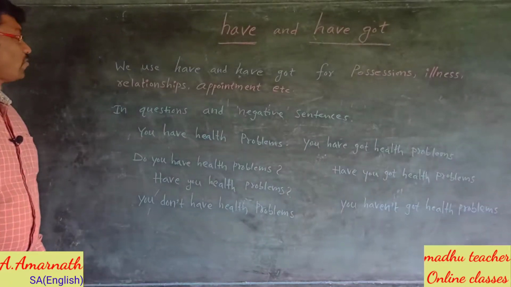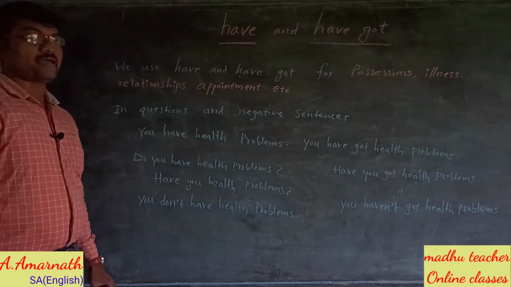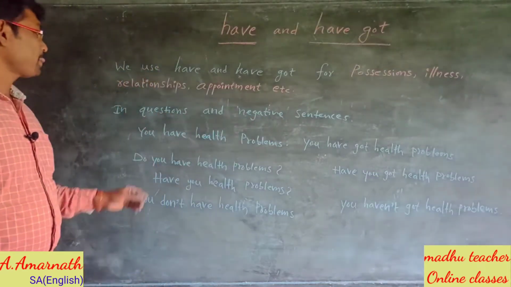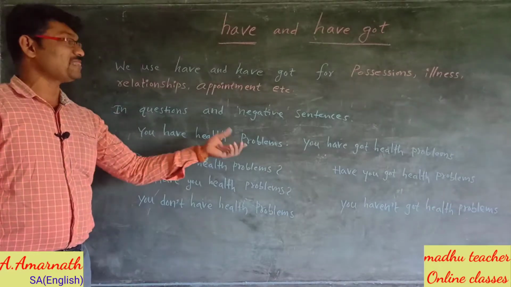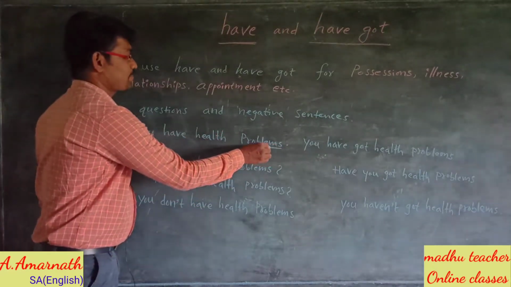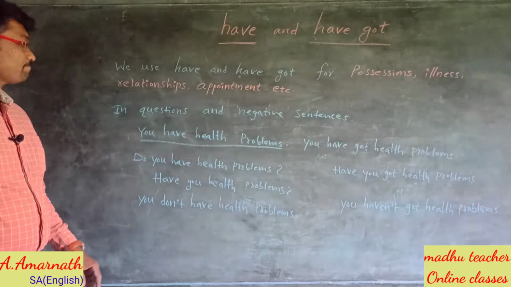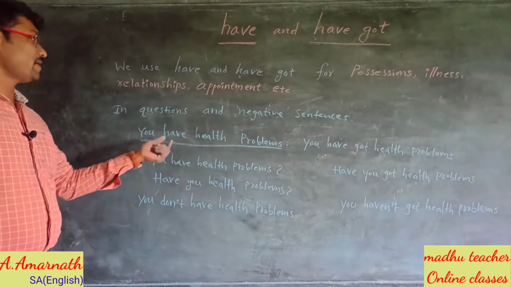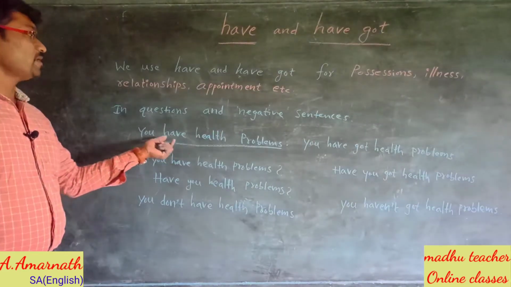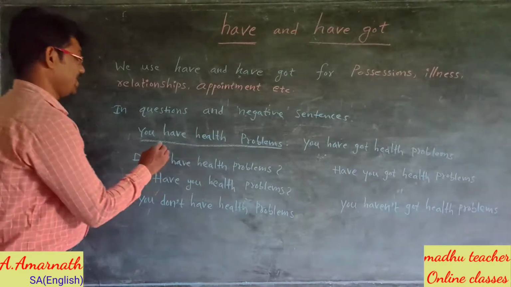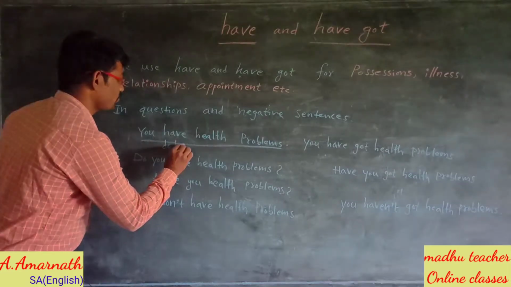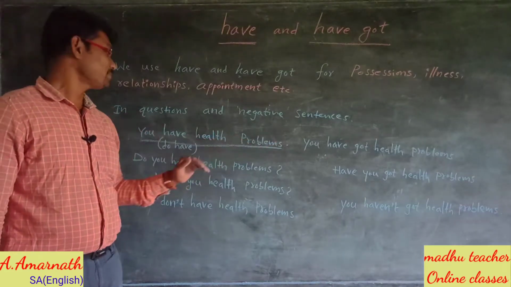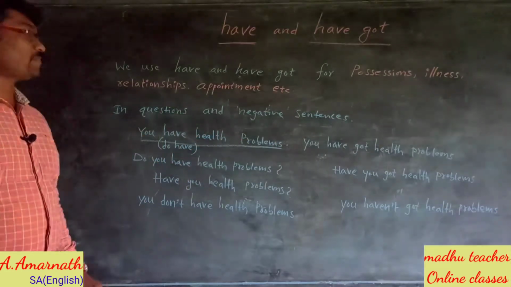Let us see how we use have and have got in questions and negative sentences. For example, you have health problems. This is the statement. In questions, we use do because here have is the main verb. You have health problems means you do have health problems.